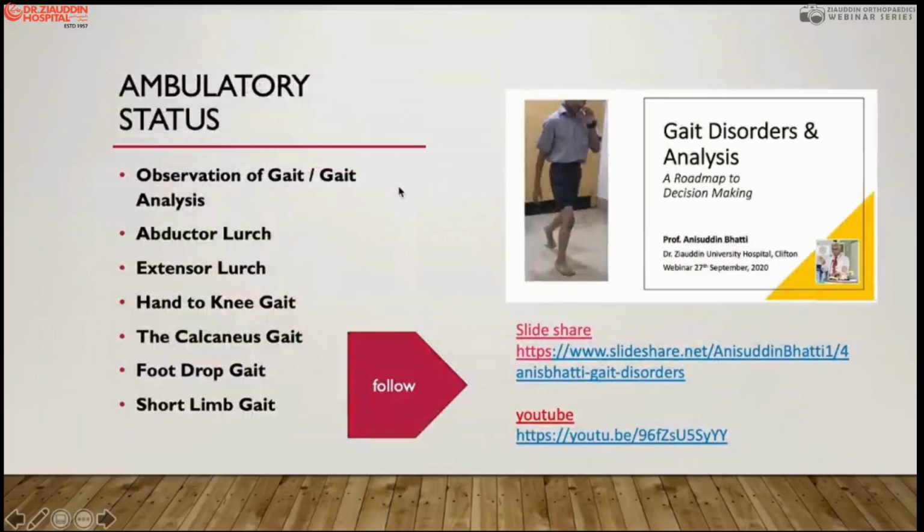Then to detect the ambulatory status, we need to carry out all these tests, which I have already explained in the gait and analysis of the gait lecture. This is the SlideShare detail, and it is also available on YouTube. You can see the details of observational gait and the gait analysis laboratory, what type of gait he is doing: abductor lurch, extensor lurch, handy gait, calcaneus deformity, foot drop and short limb. All this has been explained in great detail in the gait disorder analysis lecture I delivered 2 months back, and you can see it through SlideShare and YouTube as well.